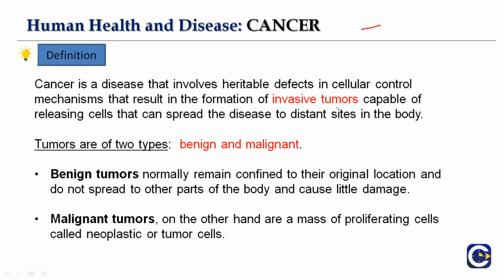Cancer is a disease that involves heritable defects in the cellular control mechanism that result in the formation of invasive tumors capable of releasing cells, and that can spread the disease to distant sites in the body. As I already said, it is an uncontrolled growth of abnormal cells irrespective of any part. Anything that may cause a normal body to develop abnormally can potentially cause cancer. General categories of cancer causative agents include chemicals or toxic compounds, exposure to ionizing radiations, some pathogens, and even human genetics are involved in cancer, they say.